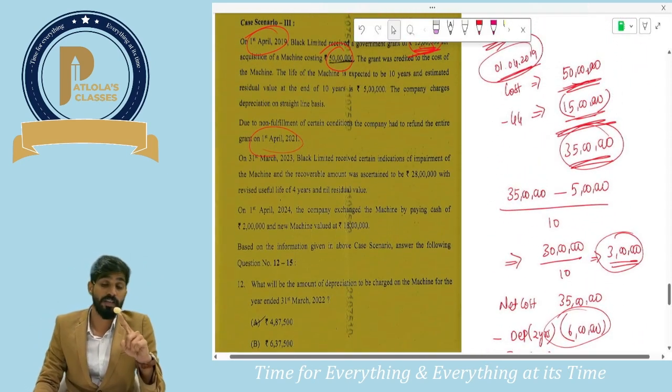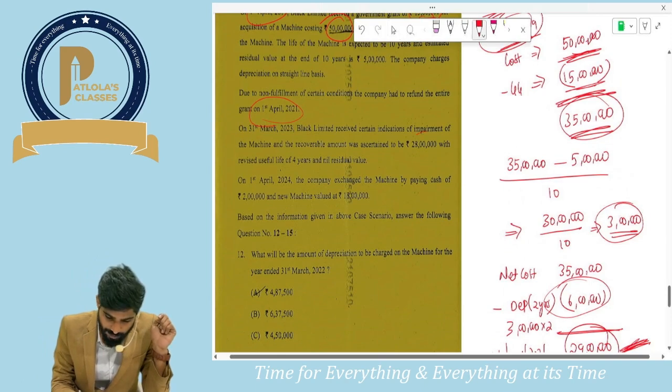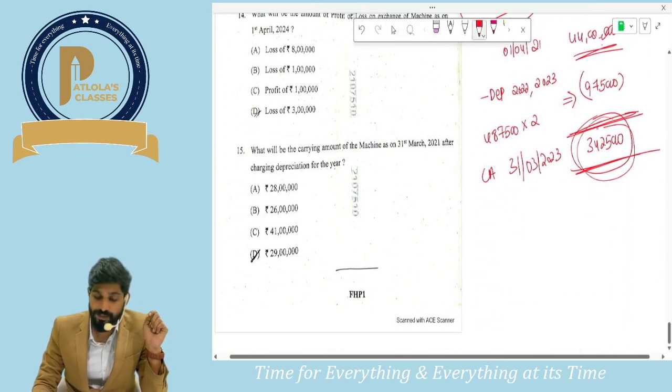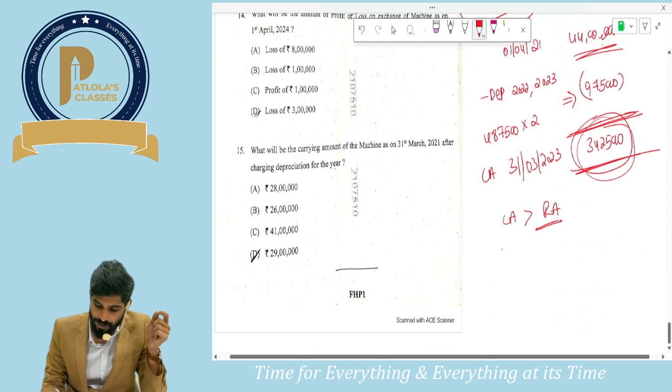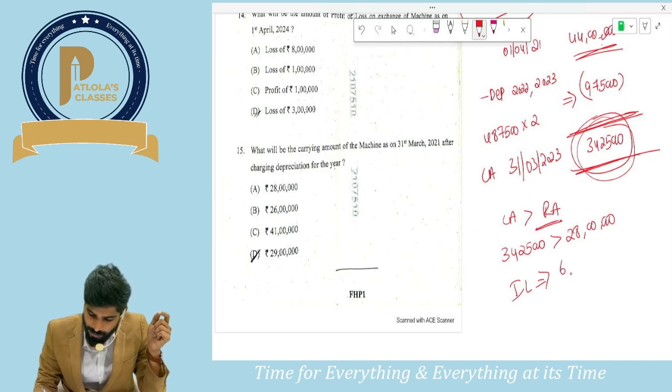Now you have to check for impairment because there are indications of impairment as per AS 28. Guys, in this question AS 12 is covered, AS 28 is also covered. How much is the recoverable amount? 28 lakhs. Can I say your carrying amount is exceeding your recoverable amount? How much is the carrying amount? 34,25,000. And how much is the recoverable amount? 28 lakhs. Guys, please tell me how much will be the impairment loss. Impairment loss would be 6,25,000.